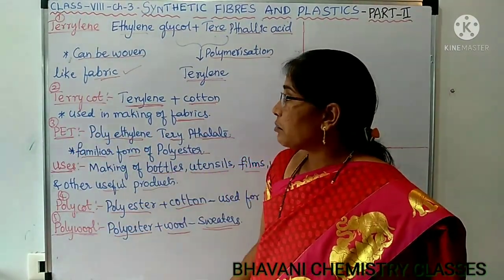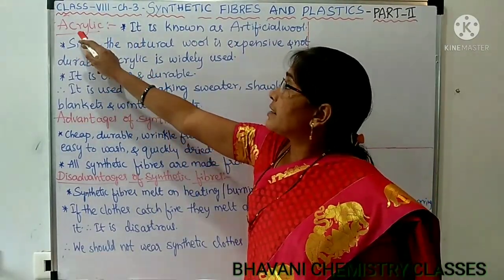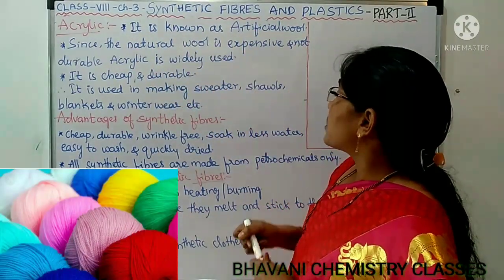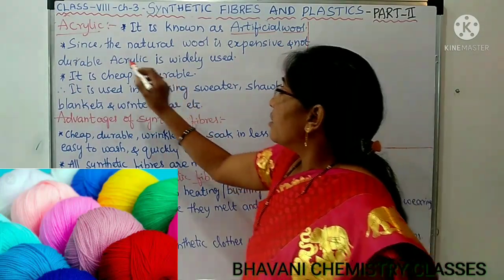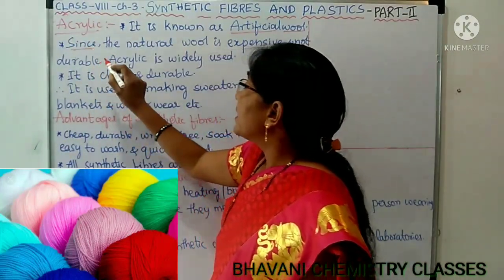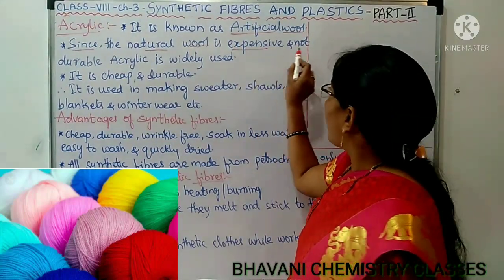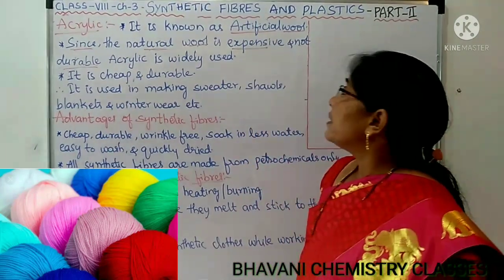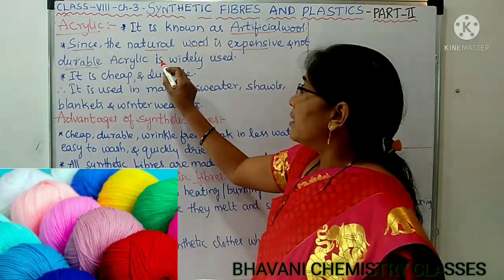Now let us know about acrylic. Acrylic is known as artificial wool. Why is it artificial wool? Since natural wool is expensive and not durable, that is the reason acrylic became very famous for making woolen things.